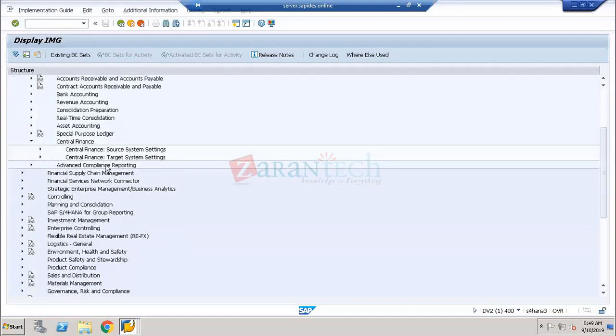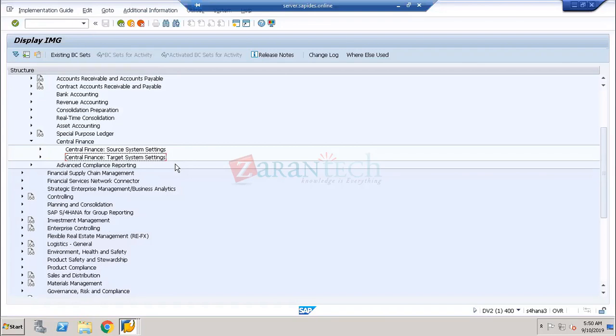There are two settings we have to do here. One is the Central Finance source system settings. Another one is the target system settings. So till now we have discussed only the SLT process, how the SLT is getting replicated and how the error corrections are going to be done in the AIF tool.